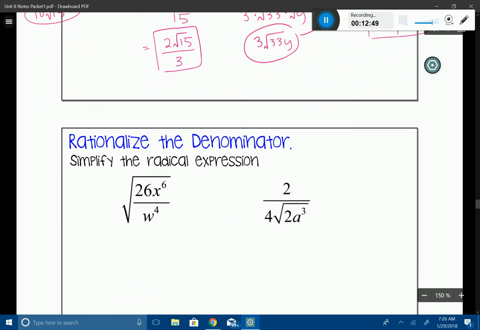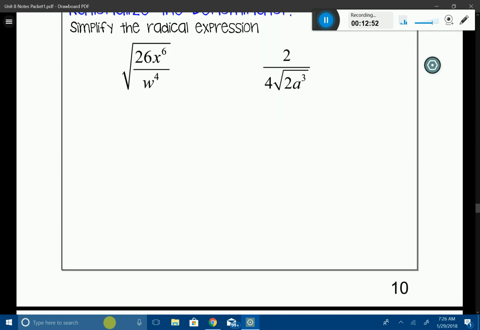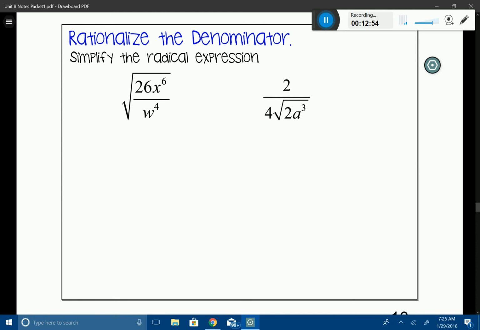All right. Let's keep bumping it up. I think these are my last 2 examples for you. But let's go ahead and try some more difficult ones. These are ones with variables and just some good stuff. So in our first example here, you can see that our rule number 2 is not satisfied here. So we actually have to go ahead and use the quotient rule. We have to break this up. So I'm going to break it into the square root of 26x squared. I'm sorry, not squared, to the 6th, divided by the square root of w to the 4th. So I had to do that step first because now I don't have a fraction anymore.